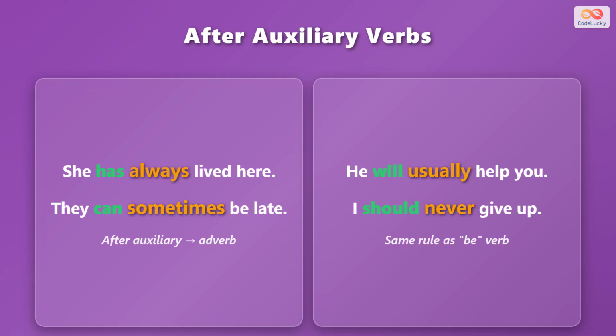Auxiliary verbs and modal verbs follow the same rule as be. The adverb goes after the auxiliary but before the main verb. She has always lived here. Always comes after has. They can sometimes be late. Sometimes comes after can.